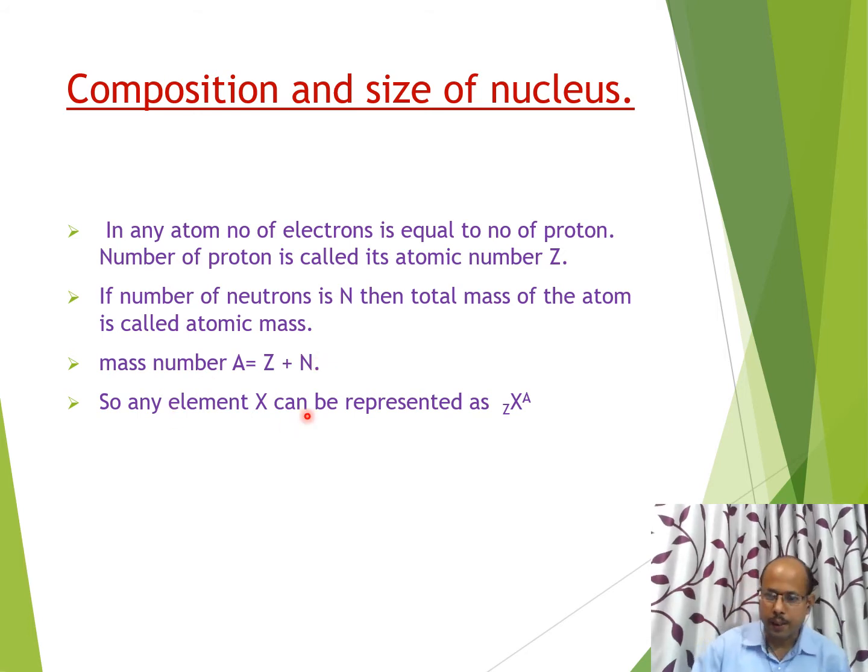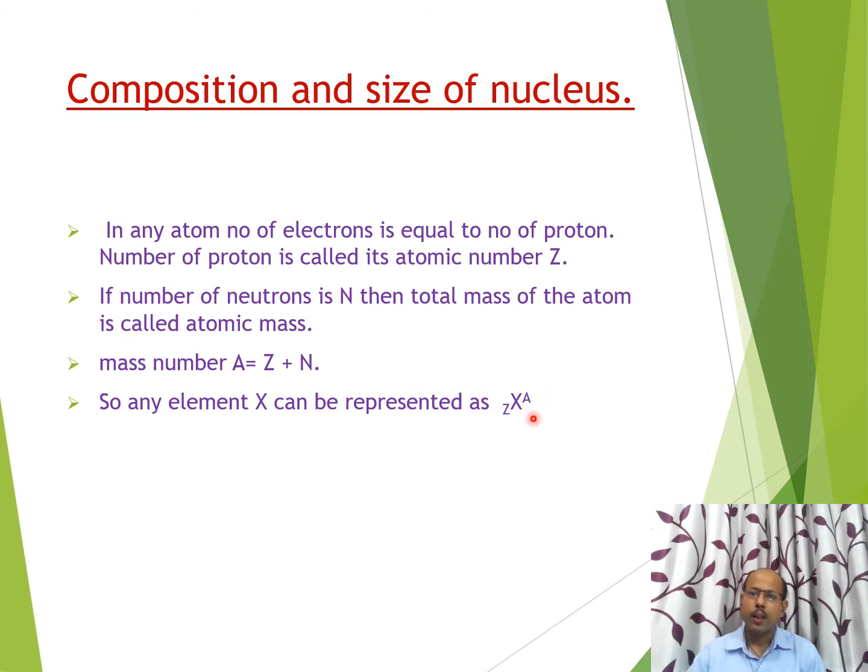So, any element X which is having atomic number Z and mass number A can be denoted by this symbol, ZXA, where X is the symbol of element. It may be oxygen, hydrogen, nitrogen, aluminium, gold, uranium. It means X is the element, Z is known as atomic number of that element, and A is known as mass number. So this is the representation of a nucleus. If we write ZXA, then Z will be atomic number, A will be mass number.